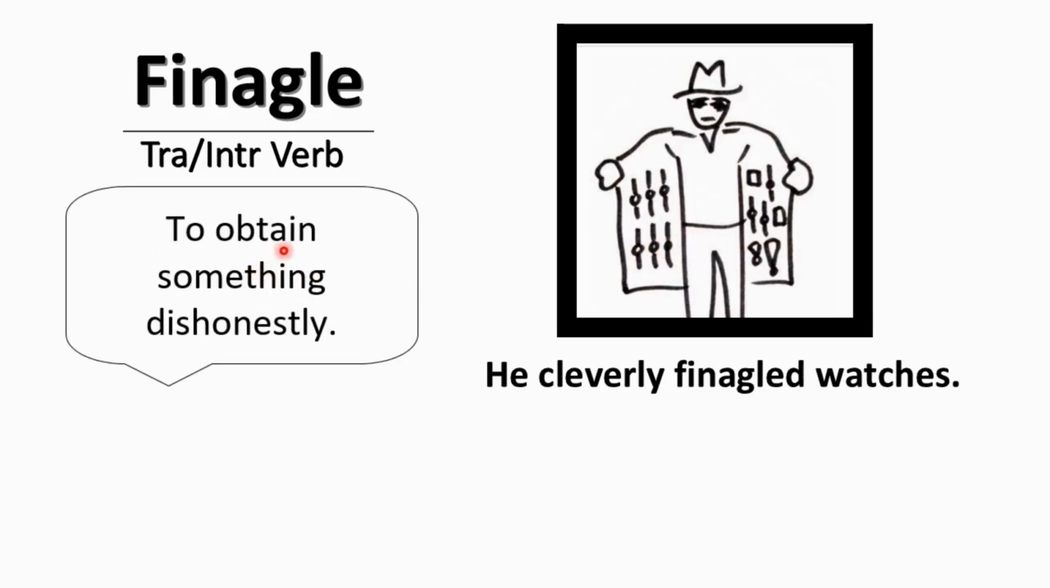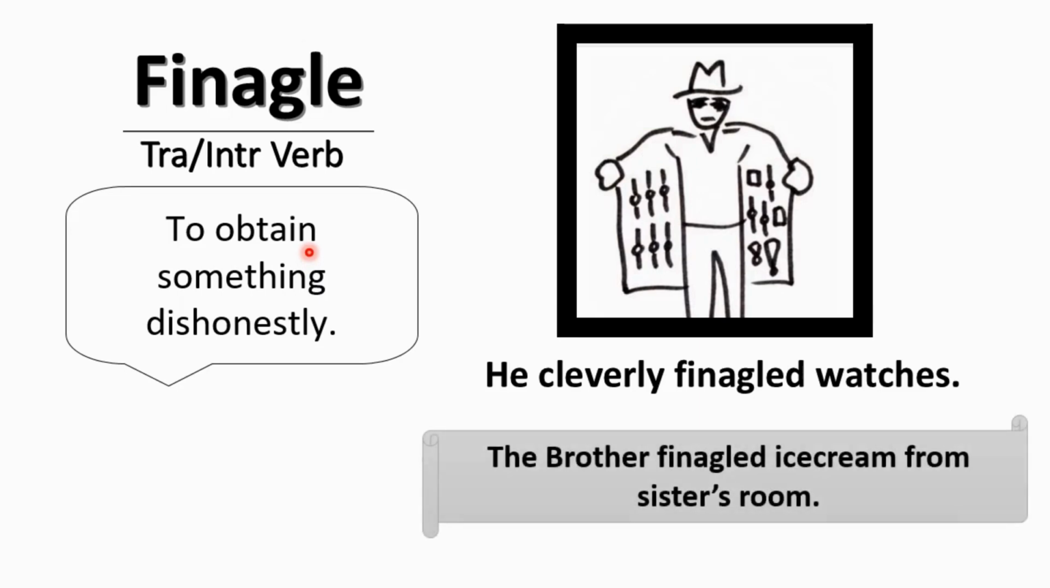Finagle means to obtain or to get something dishonestly, illegally, in a bad way, in an immoral way. Okay, so he has finagled watches. It means he has stolen watches or got watches illegally or dishonestly. So finagle means to obtain something. Obtain means anything. It may be an abstract thing such as entry into the club. She obtained or she finagled entry into the club, being underage.